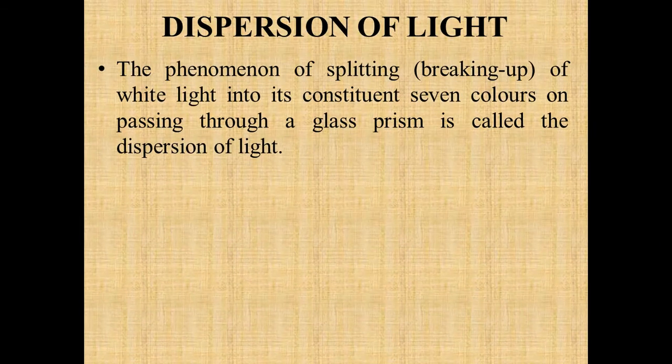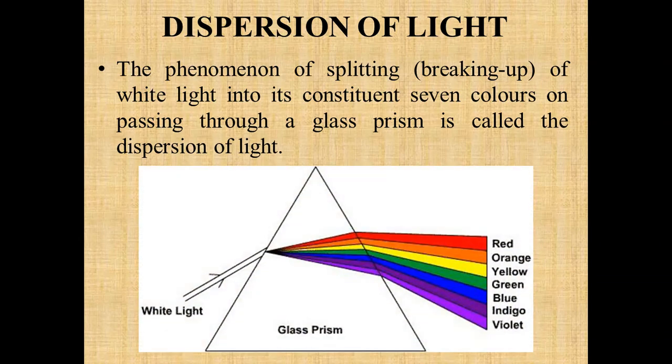So last is dispersion. What is dispersion? It is the phenomenon of splitting of white light into its constituent 7 colors when it passes through a glass prism like this. We already knew that white light is made up of 7 different colors. Most of you must have noticed this phenomenon during the formation of a rainbow, whenever there is rain and after that the sunlight comes up, a rainbow is formed and it consists of 7 colors.